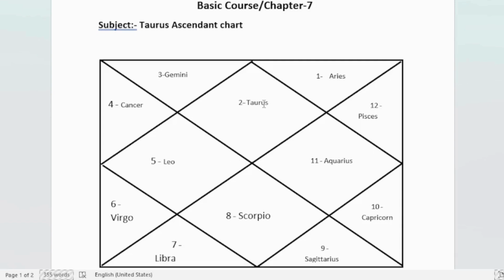Here Venus is also the ascendant lord. Since Venus is the ascendant lord, the most auspicious and benefic planet, it will not give any bad results for the sixth house, because it is an auspicious planet and the ascendant lord. So here, despite being the sixth lord, Venus is always benefic for its own ascendant chart.